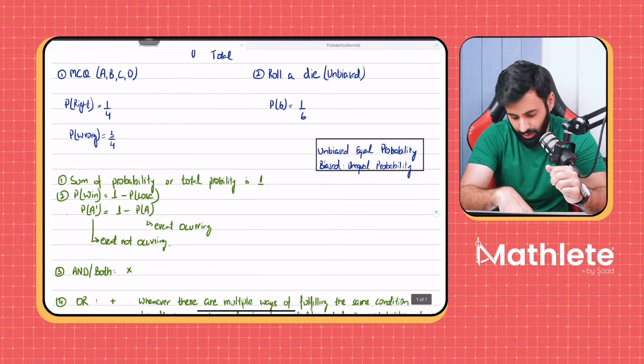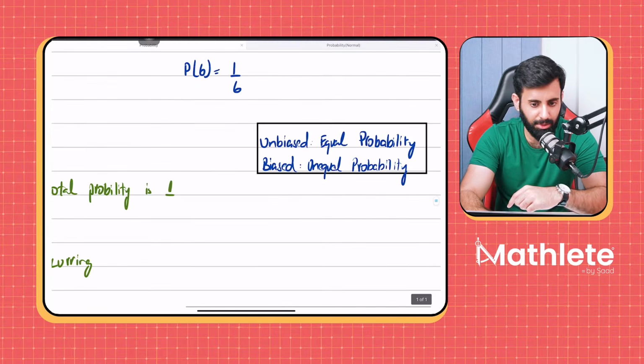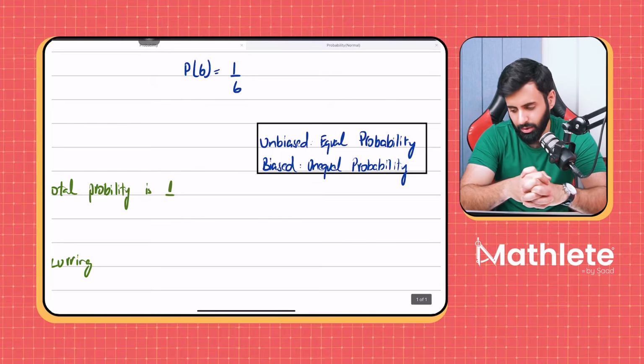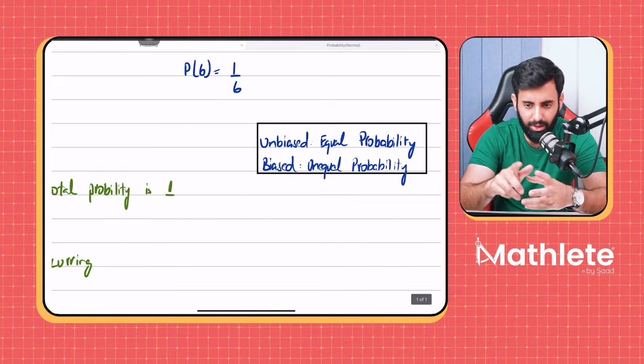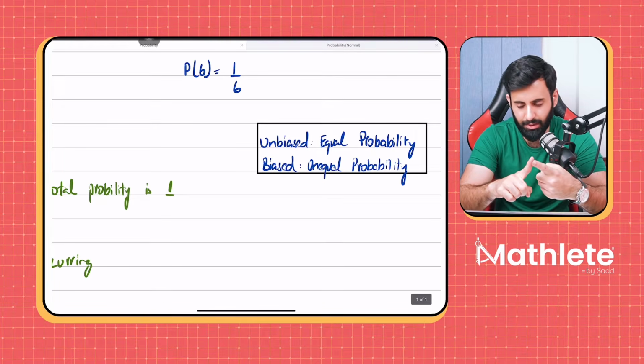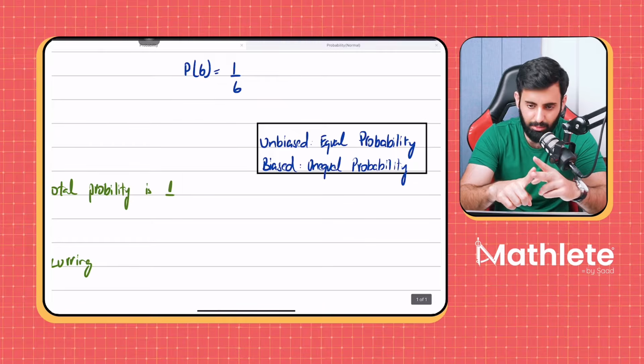Now, unbiased and biased. So I'll explain what this means. Unbiased means that all the probabilities are equal. So if, let's say, I have an unbiased coin, that means a coin has how many sides? 2 sides. So that means there's a 50% chance of landing on heads and a 50% chance of landing on tails, because it's a fair coin.